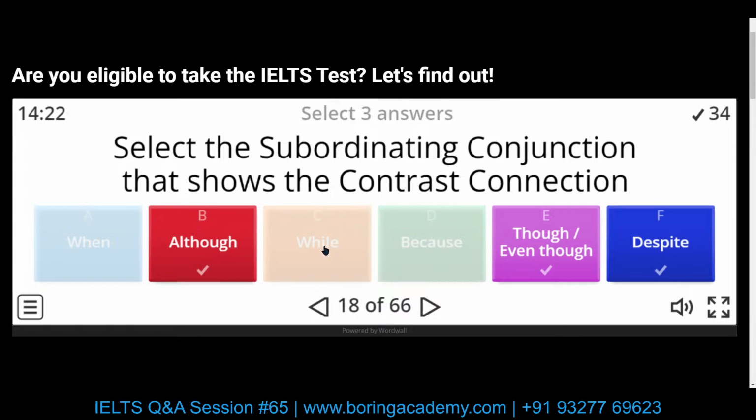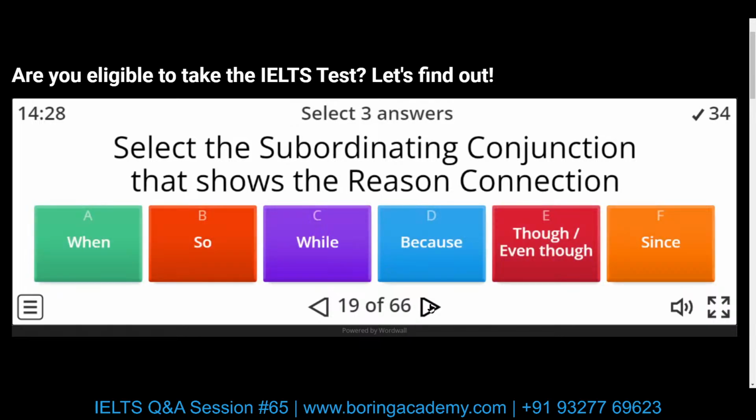The rest is because, as I said, it shows reason connection. We have while, which shows time connection. We also have when, which is also time connection.